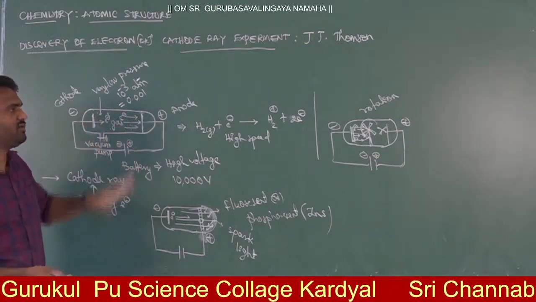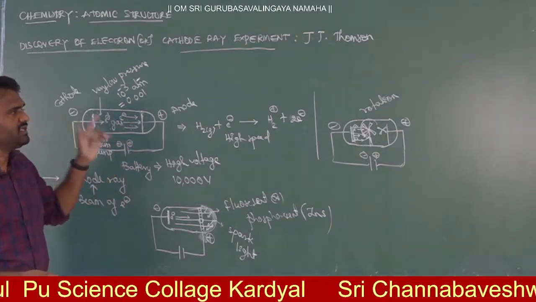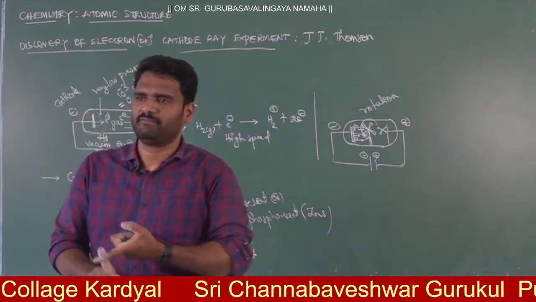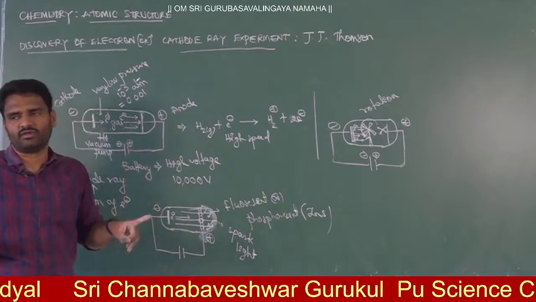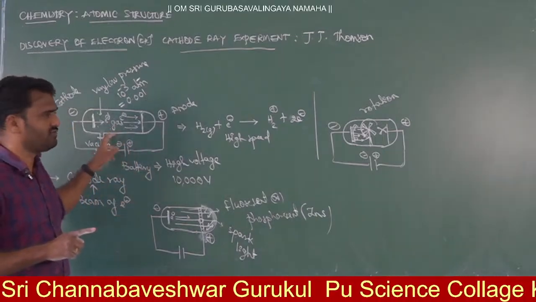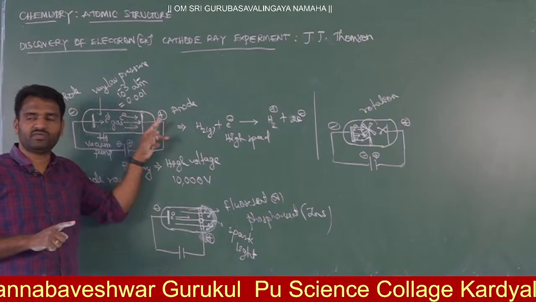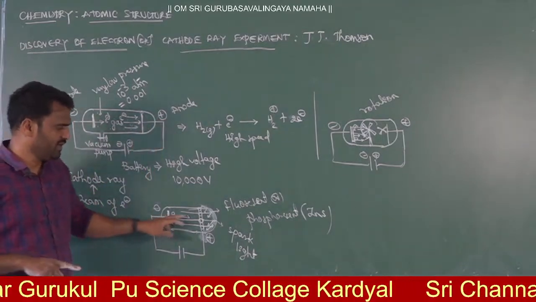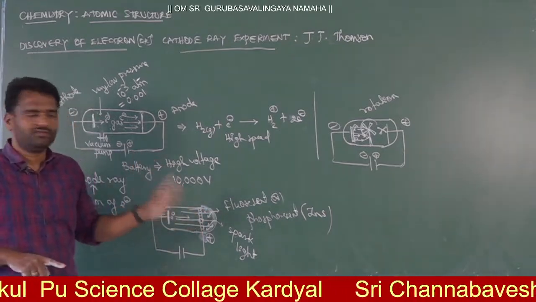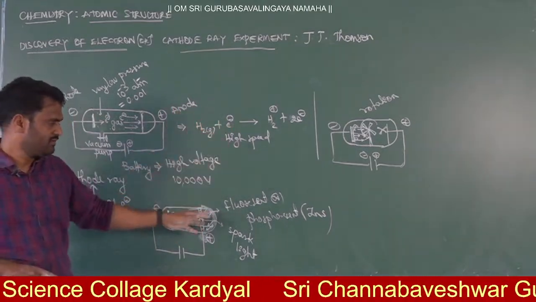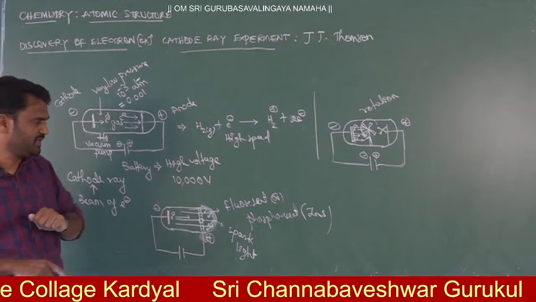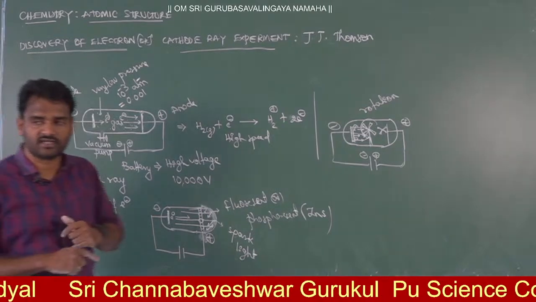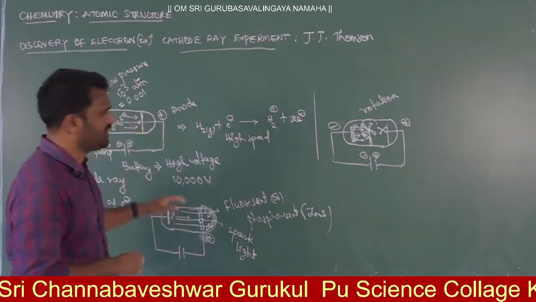So finally, what do you have to conclude from these experiments? The nature of the electron is wave nature as well as particle nature. It's a dual nature. This is what you have to consider. There are electrons and their charge is negative, that's why they move toward the positive anode side. And electrons are invisible, but their nature is visible. When they strike the surface of a material, definitely you will experience that there are invisible kinds of particles in the atom. That is what we can conclude.